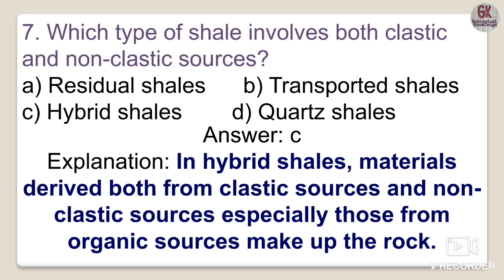Hybrid means they are composed of both clastic and non-clastic types of sources. In hybrid shales, the materials derived from the clastic sources as well as the non-clastic sources, especially the organic sources, make up the rock. So the correct option is option C.